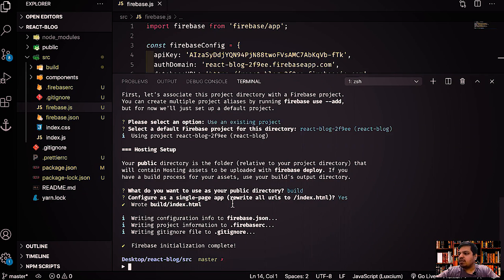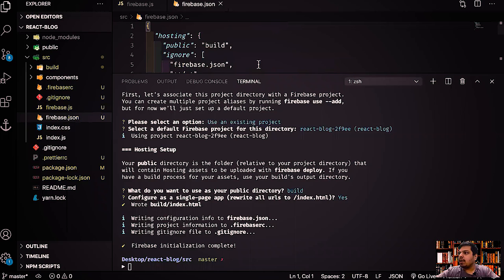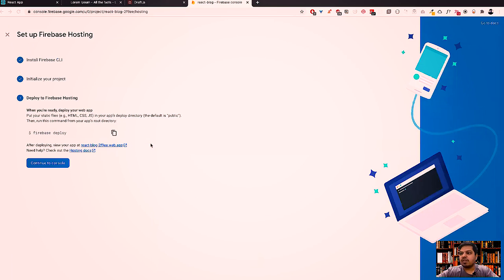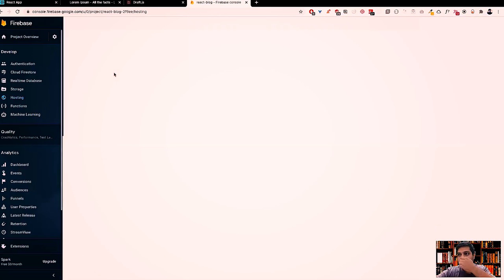And let's just see what will happen. Firebase initialization has completed, right? Now we'll see that we have a firebase.json file over here, which is automatically created for me, right? And now we just want to deploy it. So we'll say firebase deploy, and again we're following the instructions over here, guys, right? So just do that and close it.